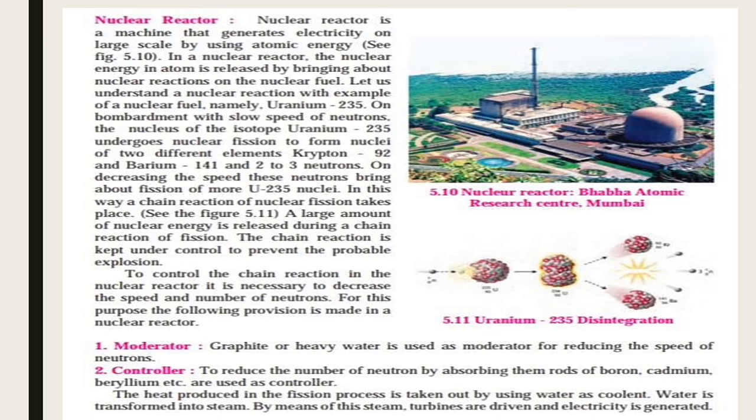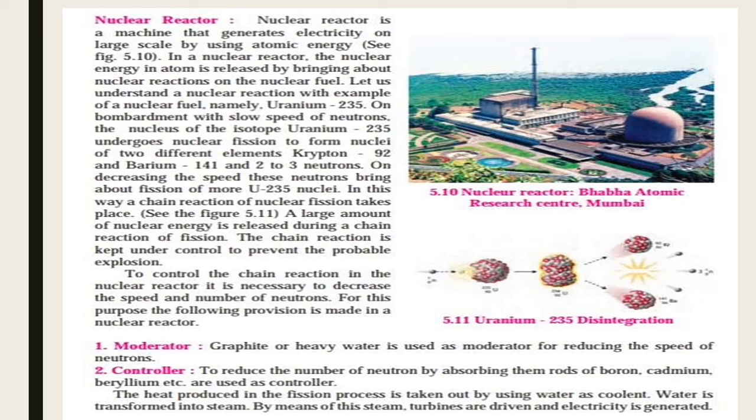Nuclear reactor. A nuclear reactor is a machine that generates electricity on a large scale by using atomic energy. In a nuclear reactor, the nuclear energy in the atom is released by bringing about a nuclear reaction on the nuclear fuel.